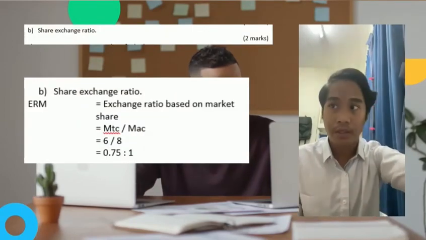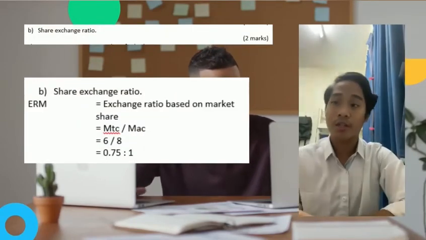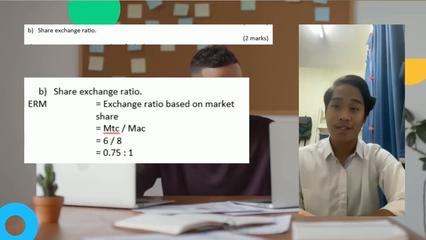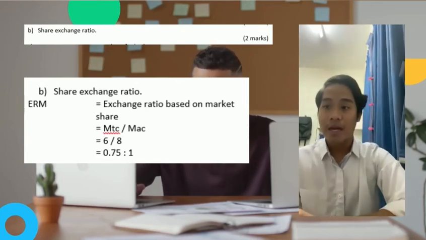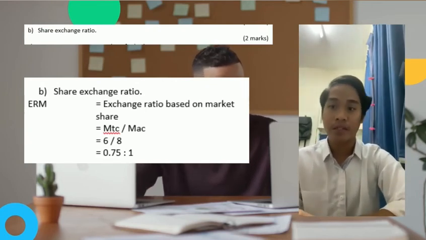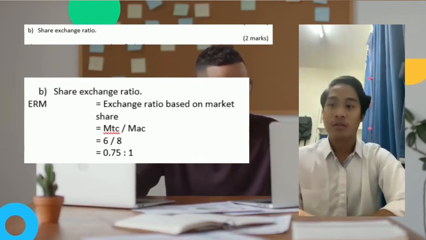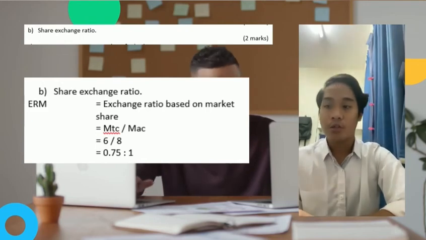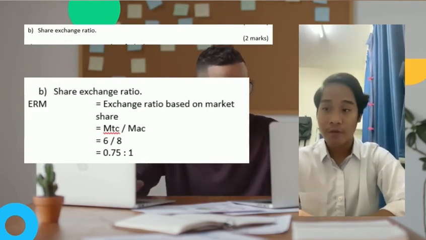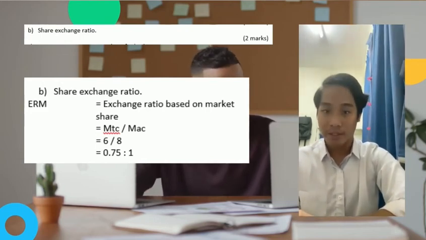Question 4B. Share exchange ratio. So the answer for this question uses the formula MPS target divided by MPS acquirer, which is 6 divided by 8. So the answer is 0.75 ratio to 1.